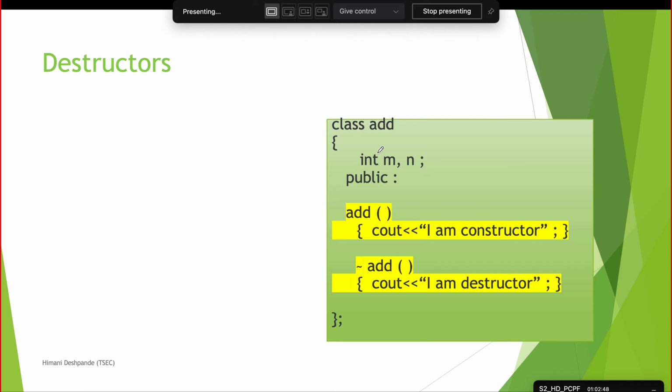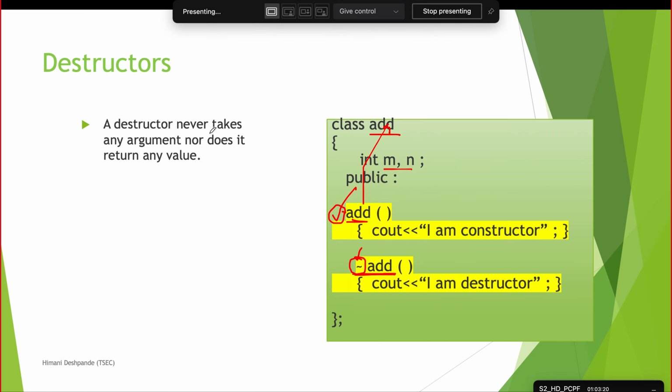Now we'll see a simple example. This is your class add. We are having m and n variables. So this is your constructor function. How do we know it is a constructor function? The name of the function is the same as the name of the class. Now we have a destructor function. Again the name of the function is the same as the name of the class, but this sign will tell us that this is a destructor function. There is no sign here, that means it is a normal constructor function, but this tilde sign will tell it is a destructor function.